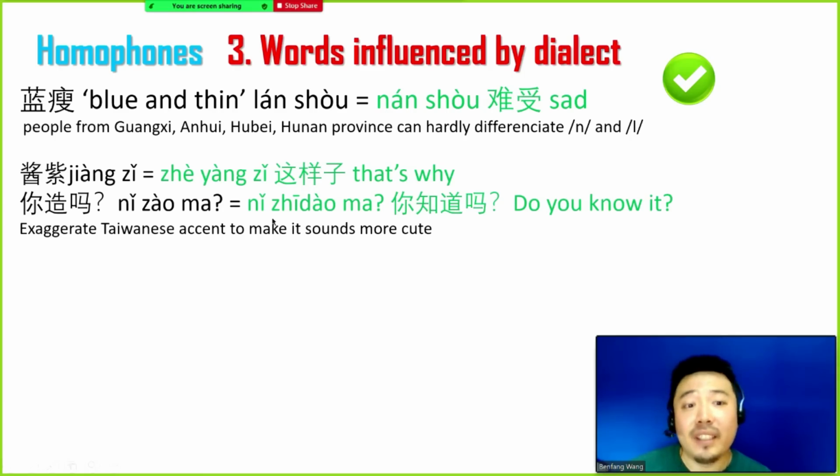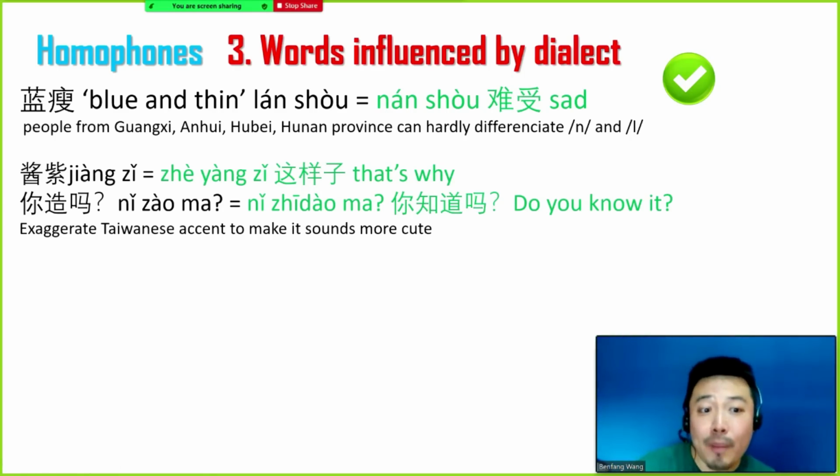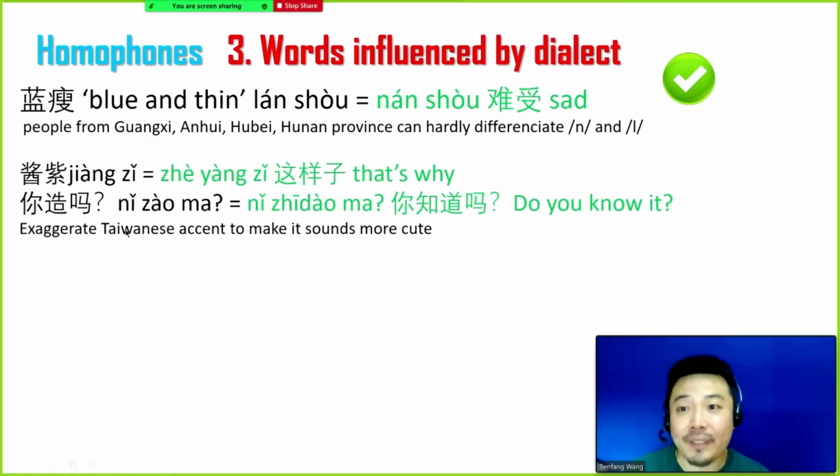Another example is 你知道吗? If we say, do you know it? 你知道吗? Very quickly, it will turn into 你知道吗? And into characters, it will look like this.